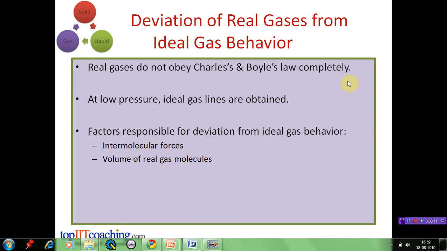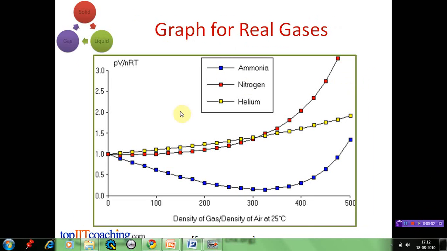However, there is another reason why we might expect real gases to show non-ideal behavior. Real molecules have a volume of their own, but the molecules of an ideal gas are assumed to have no volume. We know that for ideal gases, the value of PV divided by nRT should be equal to 1. When we plot these values against the density of various gases, we find that at low density, generally the ideal gas behavior is followed. But as the density of the gas increases, the deviation from the ideal gas behavior also increases.